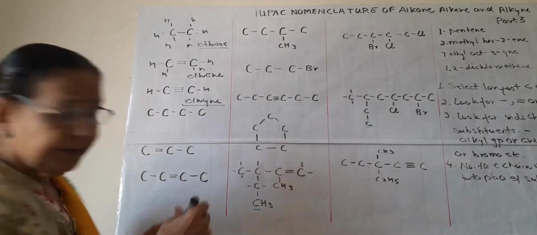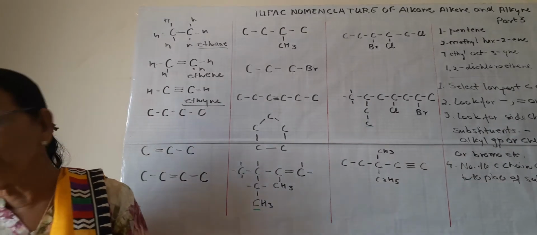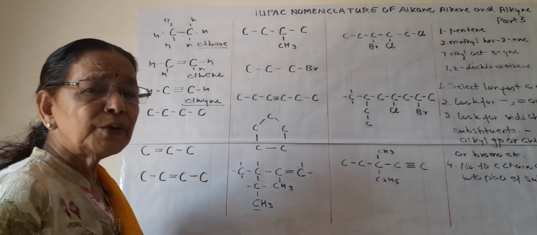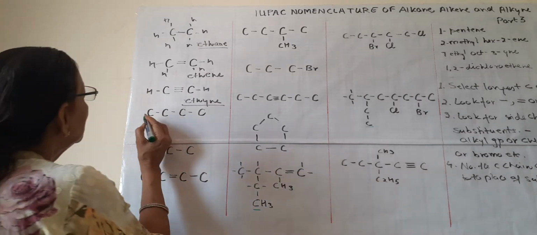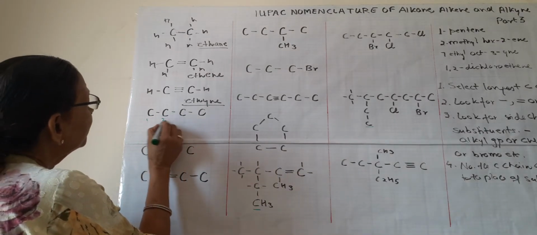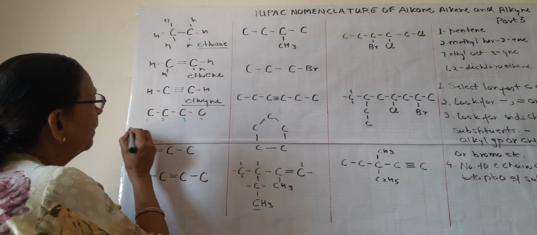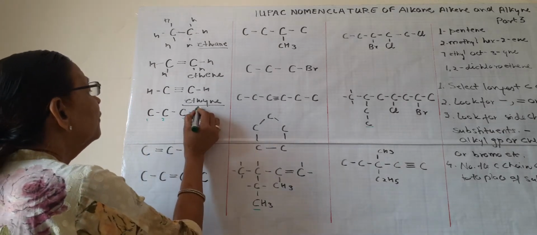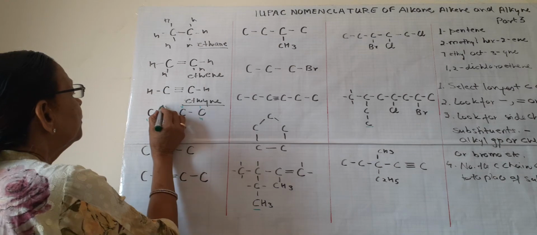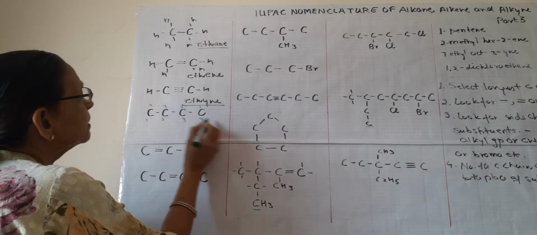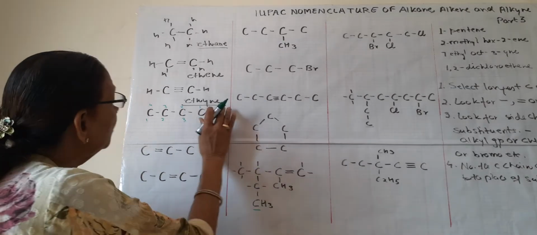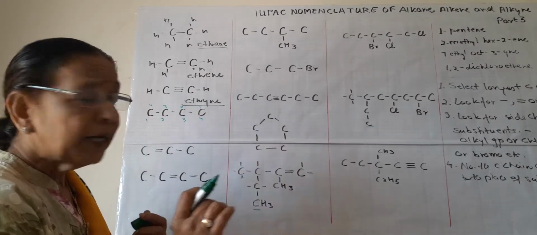We can write the number also of carbon, but here as no substituent is present, no other bond is present, we can count the number of carbon from the left hand side 1, 2, 3, 4, or we can count from this side 1, 2, 3, 4. This is forward, this is backward. So we can count forward also, we can count backward also.